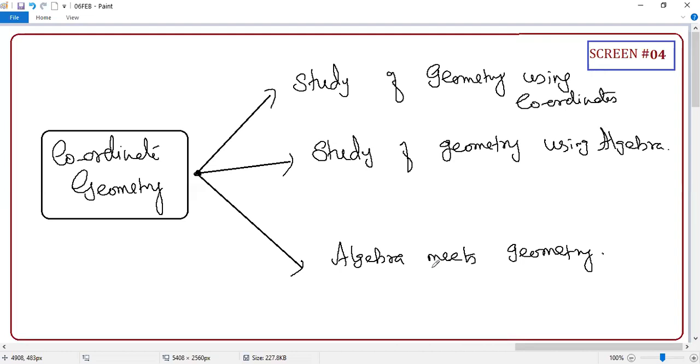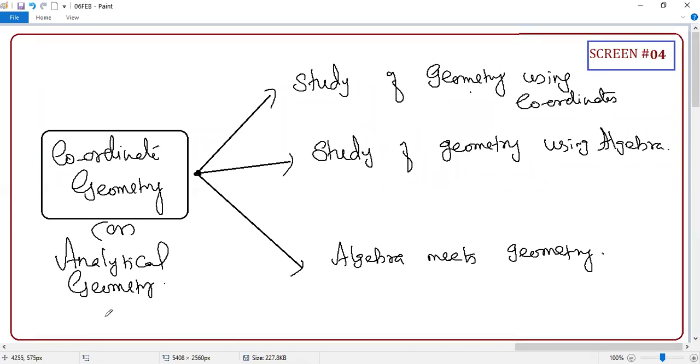Clear or not? Because you are studying geometry using coordinates, it is called coordinate geometry. Because you are studying geometry using algebra, it is called what? Anyone can tell me the other name? Analytical geometry. Because this geometry was found by whom?